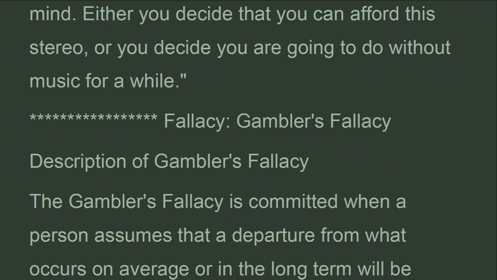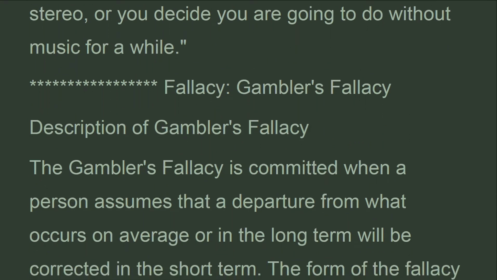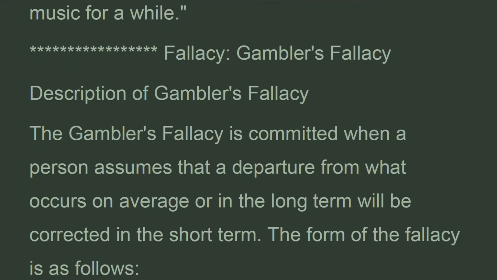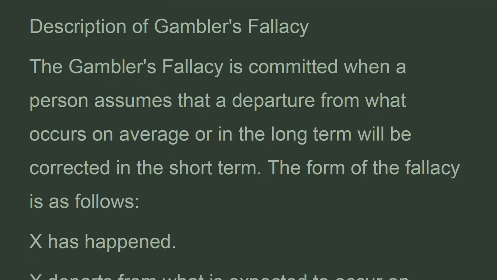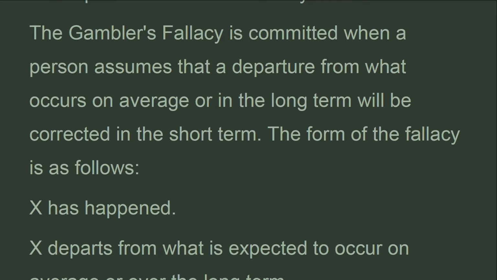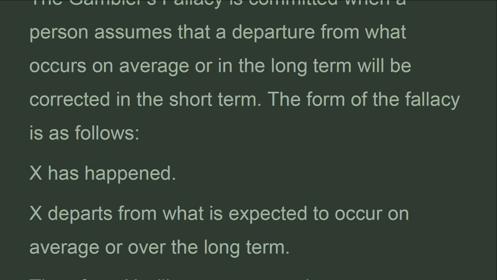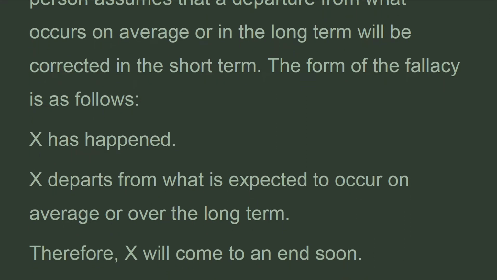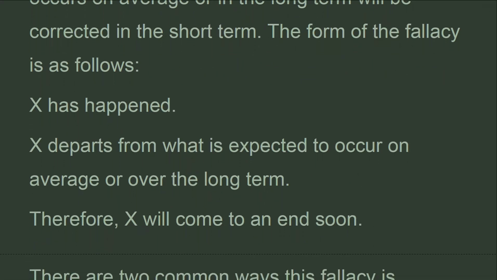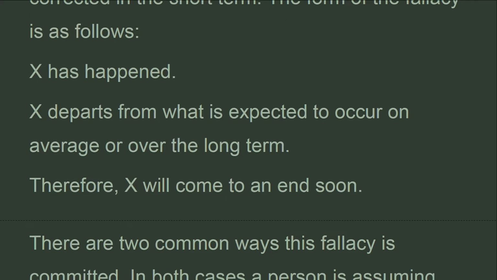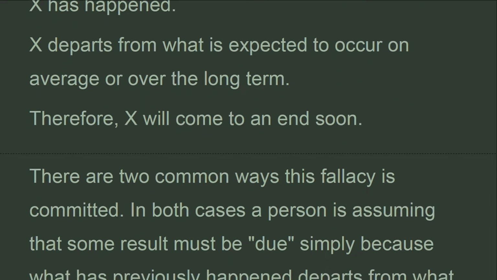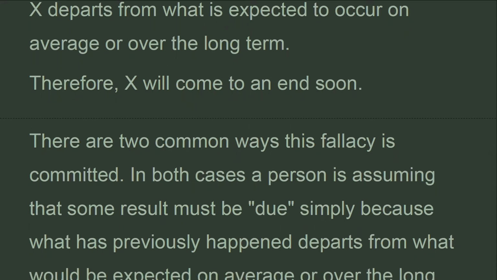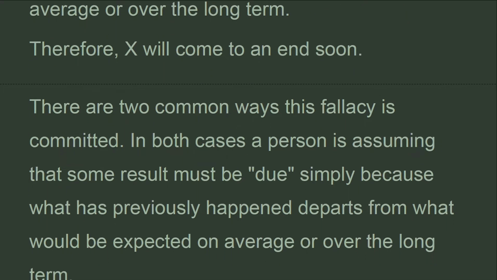Fallacy: gambler's fallacy. Description of gambler's fallacy: the gambler's fallacy is committed when a person assumes that a departure from what occurs on average or in the long term will be corrected in the short term. The form of the fallacy is as follows. X has happened. X departs from what is expected to occur on average or over the long term. Therefore, X will come to an end soon.